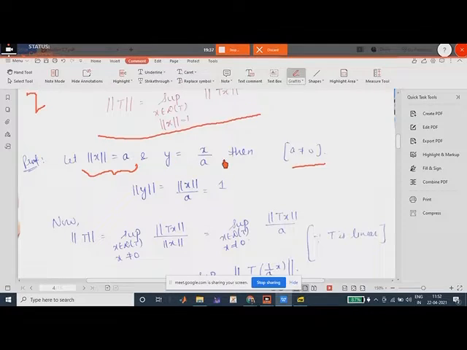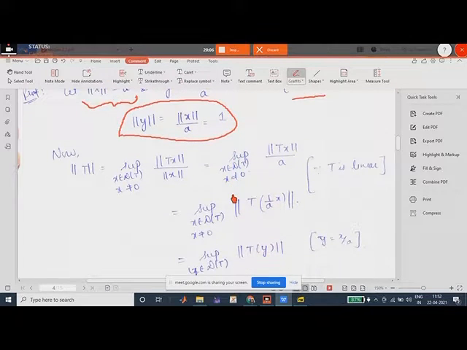And we take y is equal to x by a. Then norm of y would be 1, right? So what we did is, we transformed the function x with norm a to a function y with norm 1. Now we will find norm of T with respect to x and with respect to y and see what happens, right?